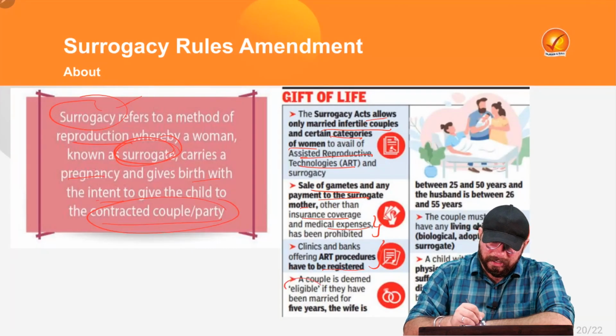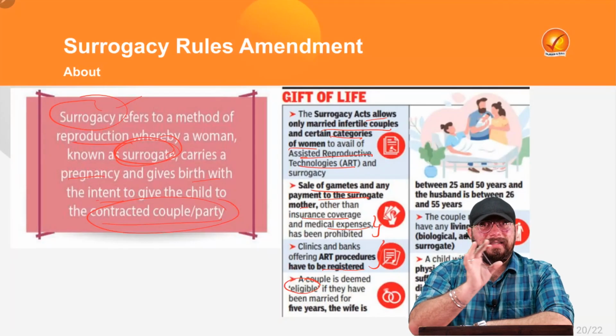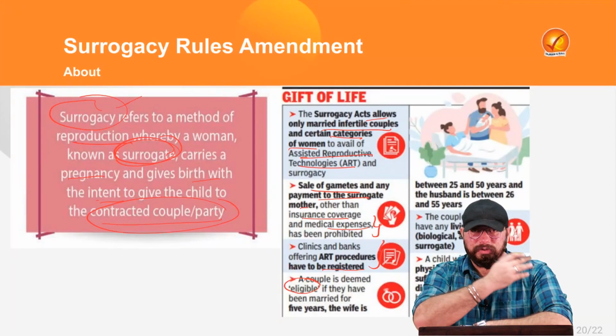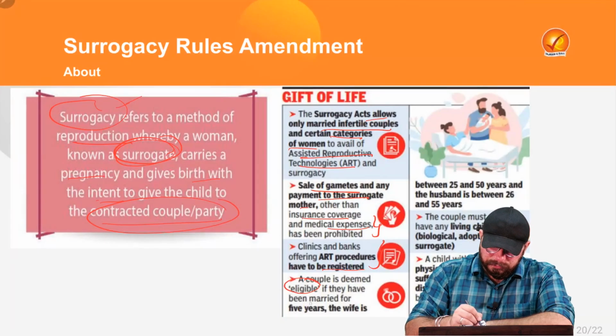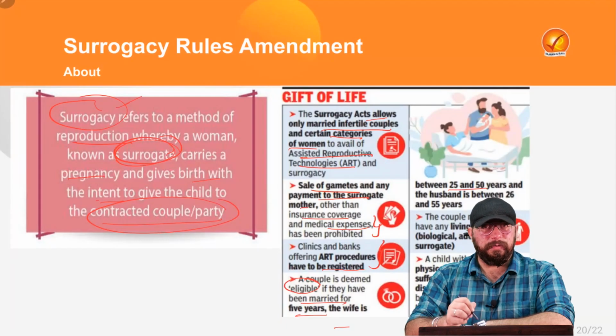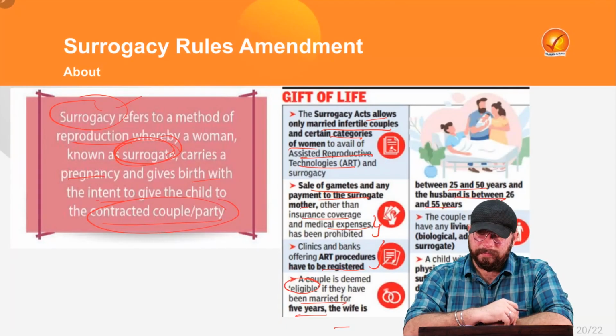And a couple only becomes eligible for surrogacy, that means some other woman can carry their baby in the womb and give birth to the contracted party's baby, if they have been married for 5 years, and the wife is between 25 to 50 years and the husband is between 25 to 55 years, right?